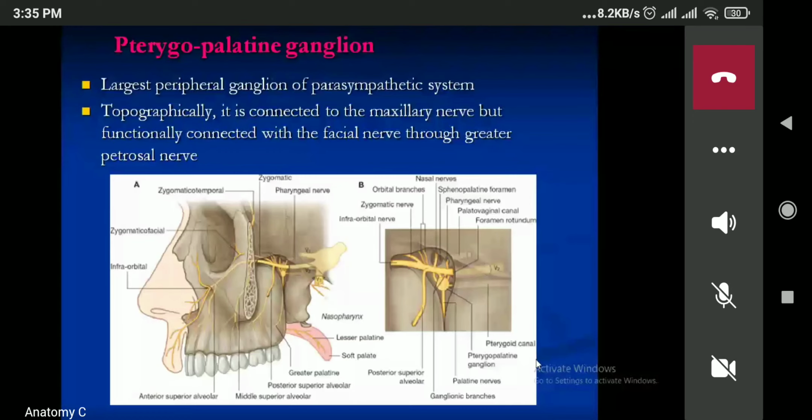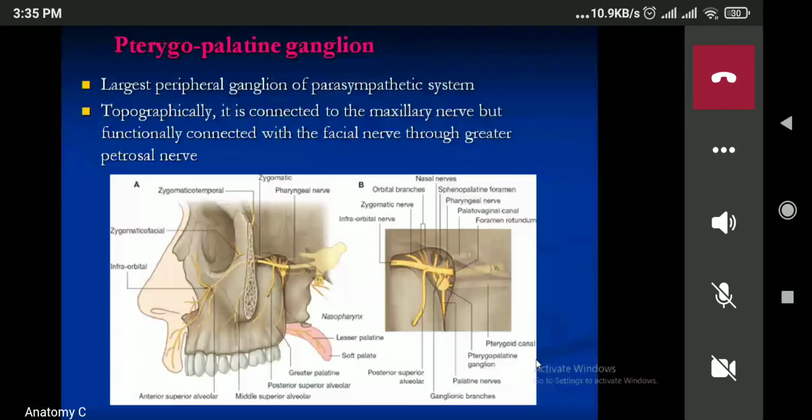Okay, now another content is the pterygopalatine ganglia. So you have to know about the pterygopalatine ganglia. This one is very important for you. The pterygopalatine ganglia is the largest peripheral ganglia which is present in the pterygopalatine fossa.